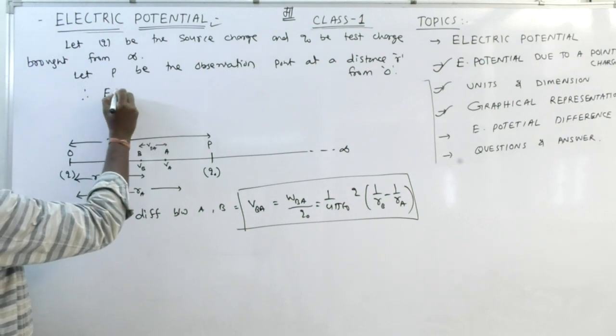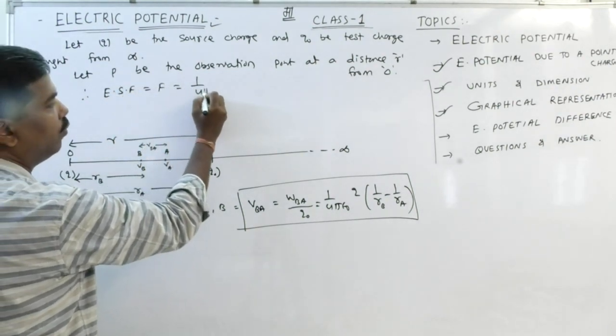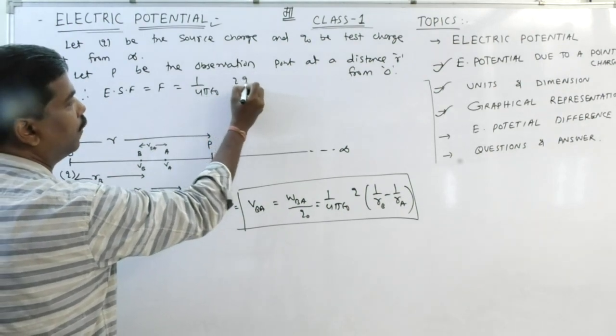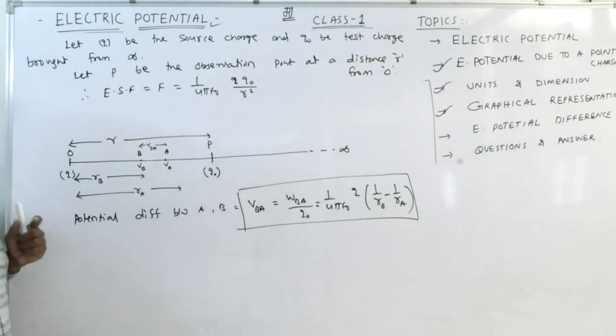Therefore, the electrostatic force F is equal to 1 by 4 pi epsilon 0, Q Q0 by R square. Clear?